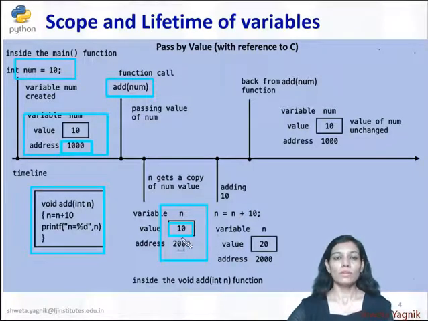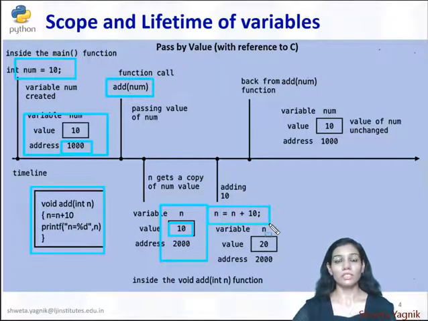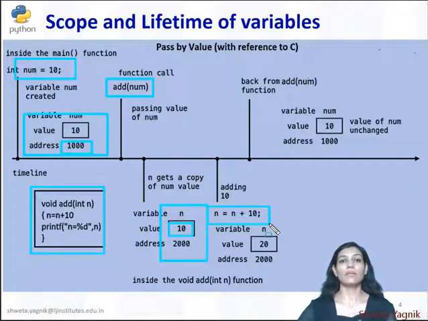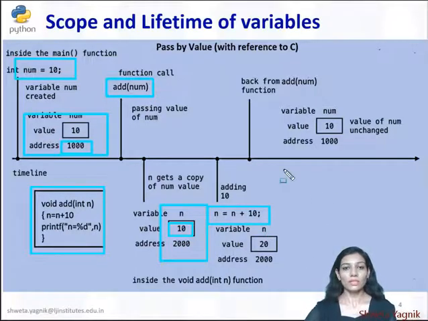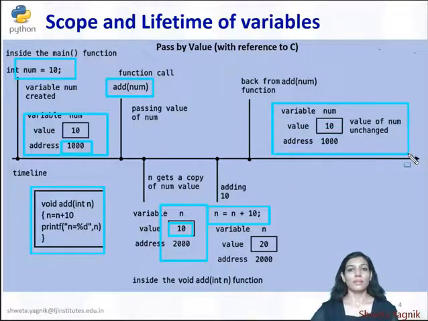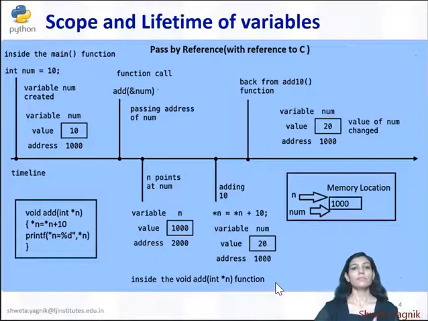Whatever you are doing over here in the function with n is happening at memory location 2000 but not at 1000. So when you come back from here to the original main, no change will be done at num, because the memory location where the function is working is 2000, and here at main when we return back we expect the change at memory location 1000, which is not possible. So this is the pass by value, not by reference. Now in the next slide we can see the pass by reference.